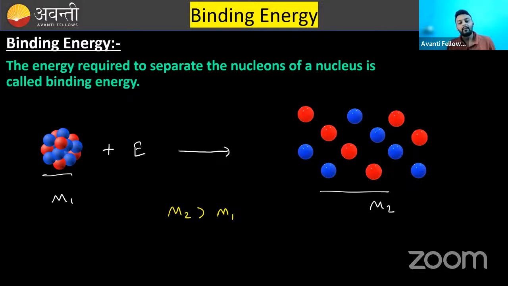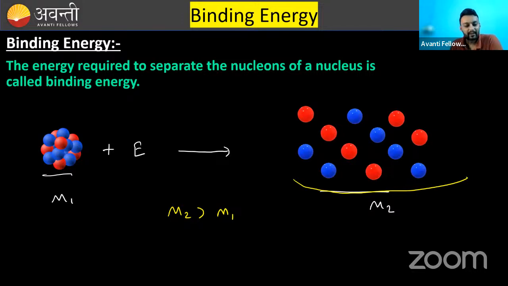m2 is what? Mass of all the nucleons. And m1 is what? Mass of the nucleus. The nucleus contains those protons and neutrons only. But when these protons and neutrons are separated, the total mass increases due to this energy which I have given, or someone has given.